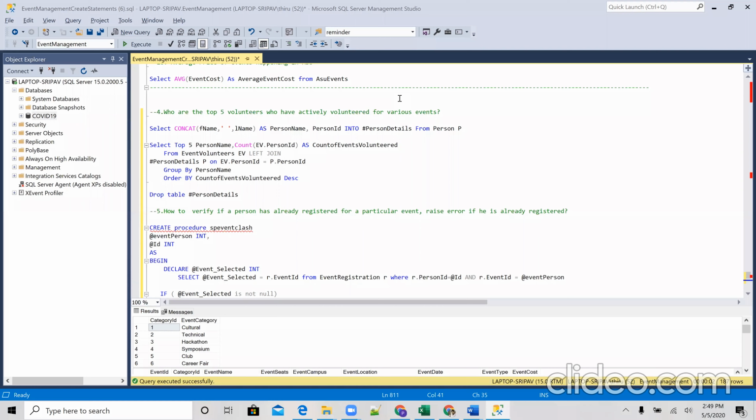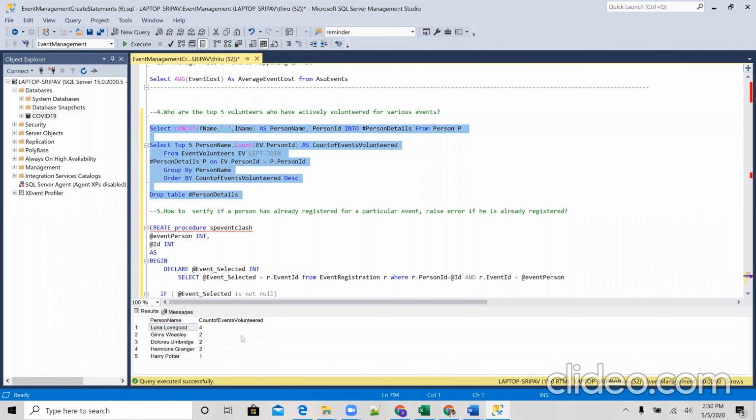So moving on to the fourth question. This query is to find the active volunteers. This list can be used to report such volunteers who are actively involved in extracurricular activities apart from their academics. We've used the aggregate function count on the event volunteers table, and group by person name. So this is the query. Let's run it. This is the top 5 students, and this is the number of events they have volunteered for.